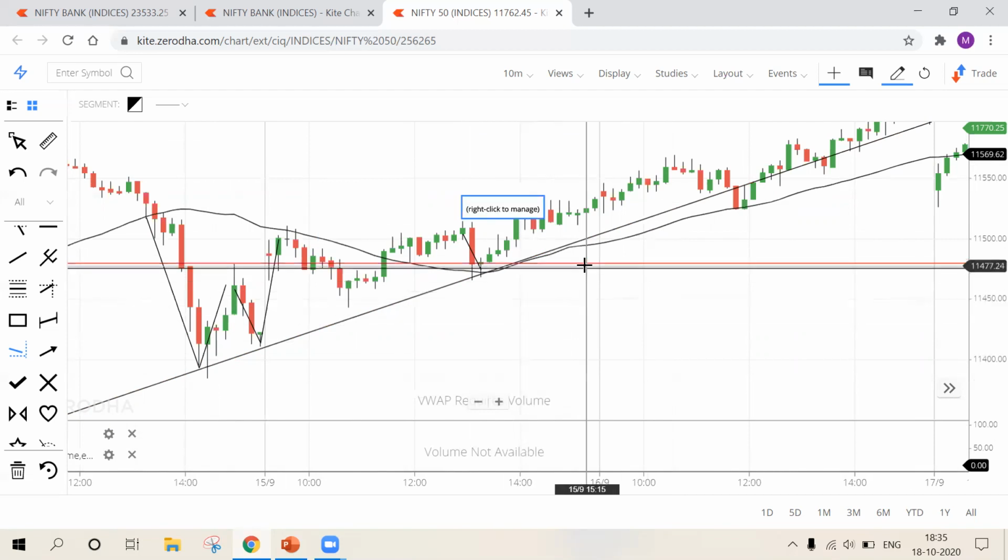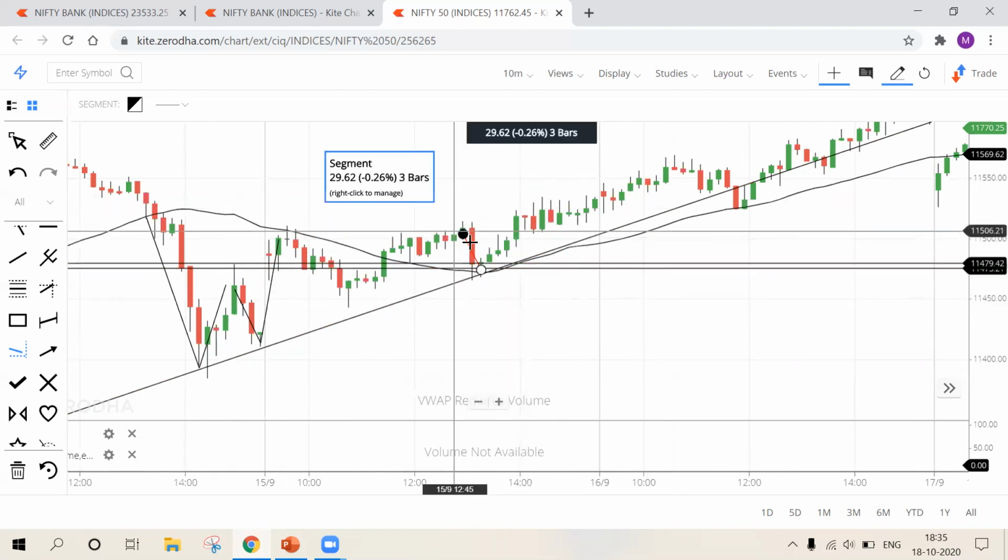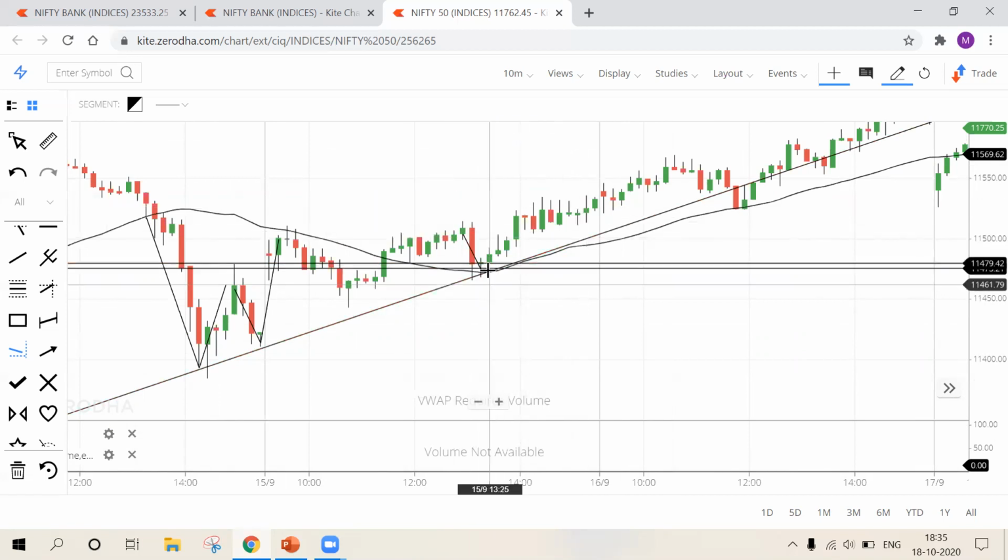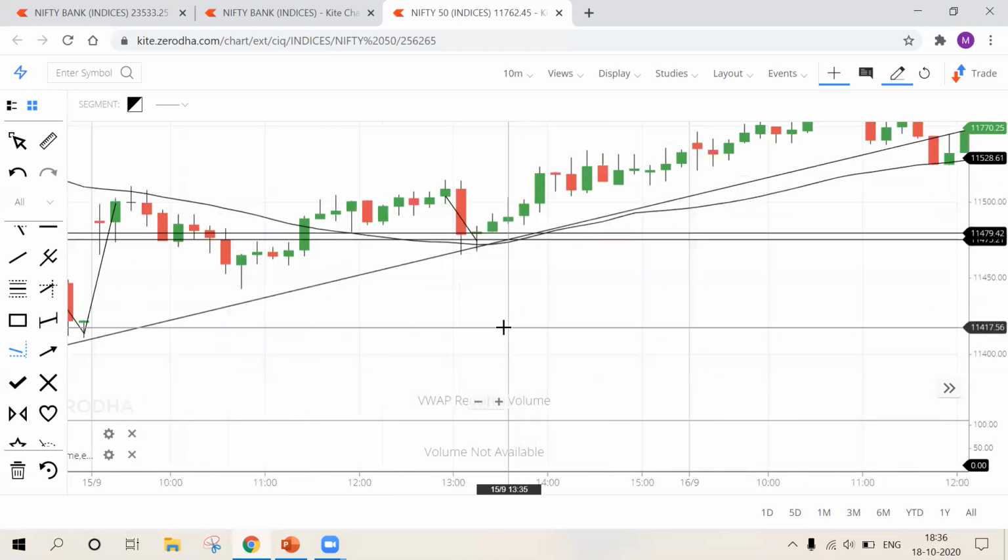And second confirmation is a breakout of a strong support and resistance level. See here, the breakout happened. It's rejecting from a strong support and resistance level. So second confirmation is done.